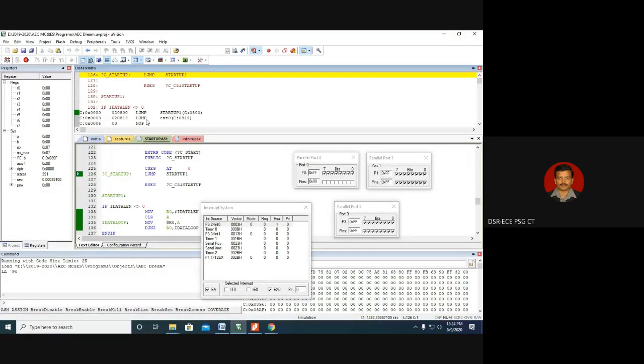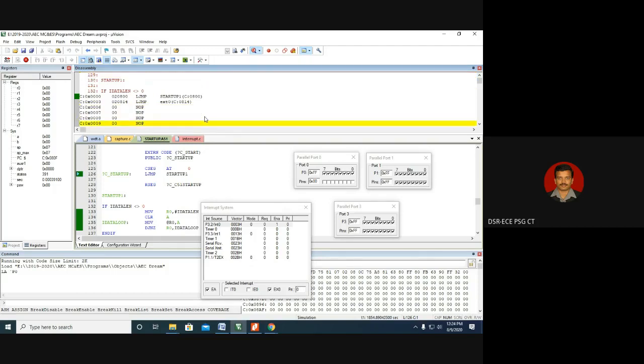So at 0000, the long jump instruction is used, so the program execution will jump to 800. From 800, the main routine continues. But if you observe carefully, the vector address is 0003 for external interrupt 0. In the vector location 0003, again there is a long jump to 814. So that means when an interrupt comes, program execution will come to the vector location 0003. In 0003, we have used the long jump instruction to 814.